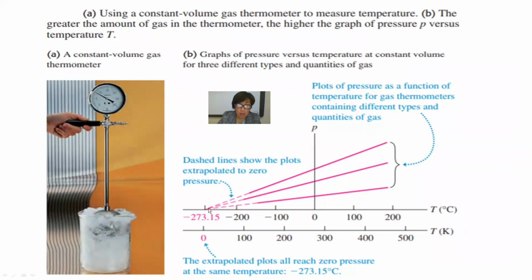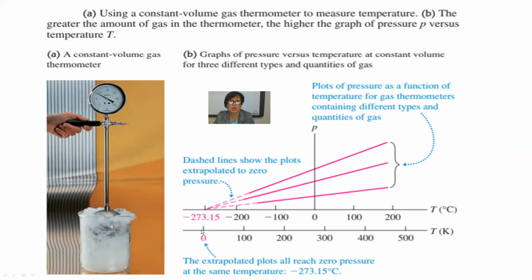The extrapolated plots reach zero pressure at the same temperature, minus 273.15 degrees Celsius.